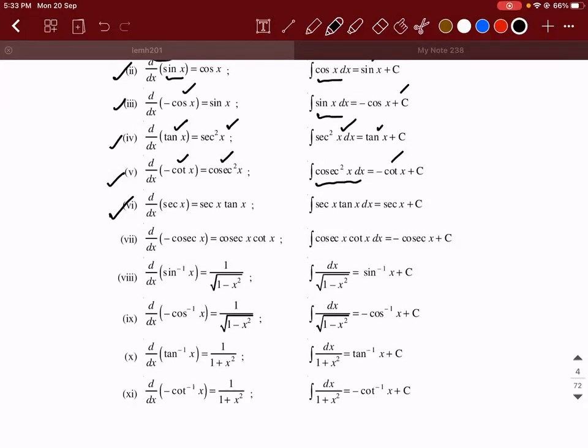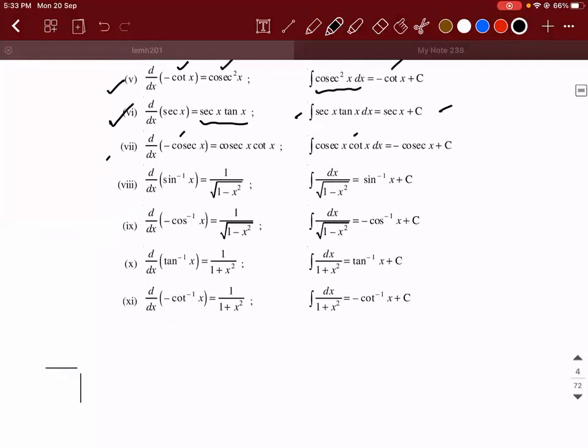So derivative of secant x is what? Secant x tan x. So integral of secant x tan x will be secant x plus c. Okay. Similarly, derivative of minus cosecant x is cosecant x cot x. Then integral of cosecant x cot x will be minus cosecant x plus c.